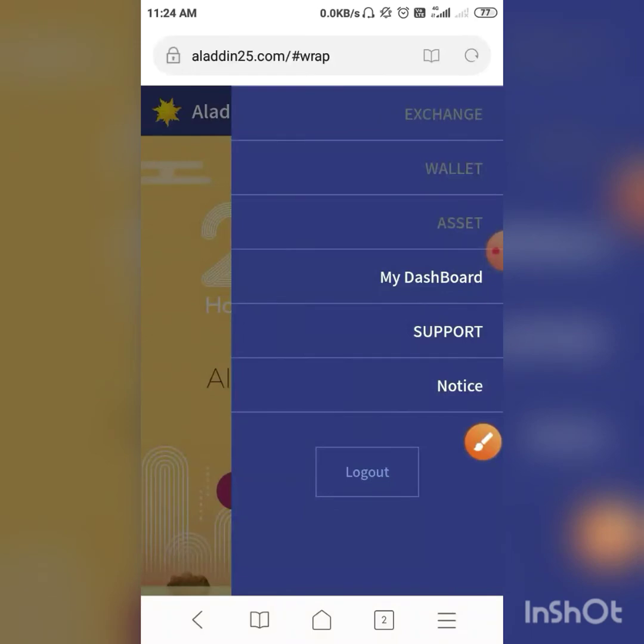Then I show you whether I received 100 M or not.